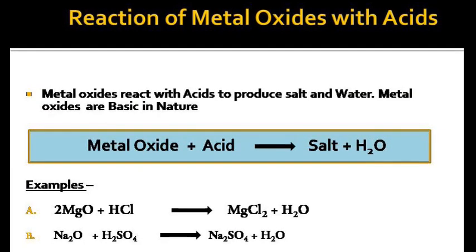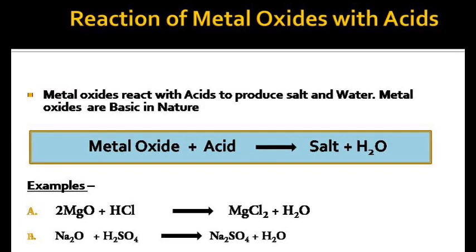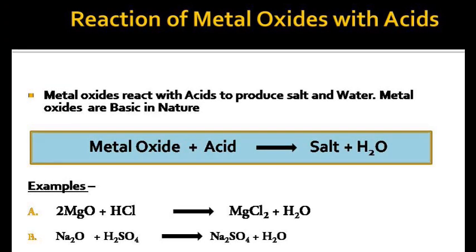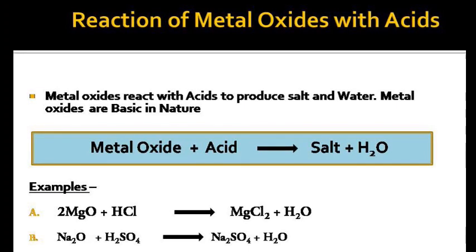Now let us move on to the reaction of metal oxides with acids. Generally, metal oxides react with acids to produce salt and water. They react with acids because they are generally basic in nature. So, this is again a type of neutralization reaction. The metal oxide plus acid gives you salt plus water.